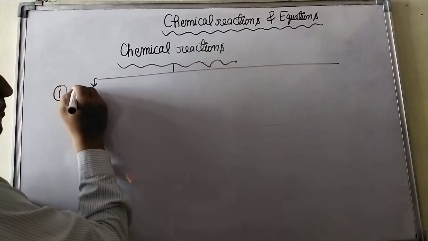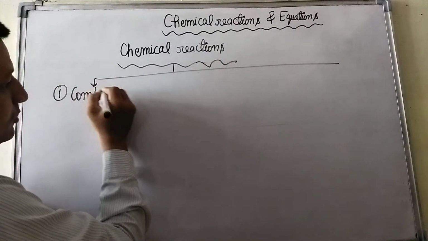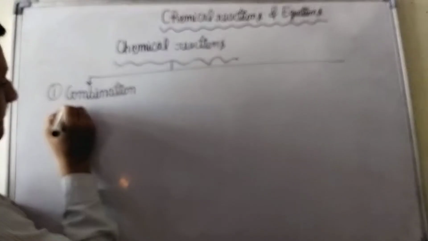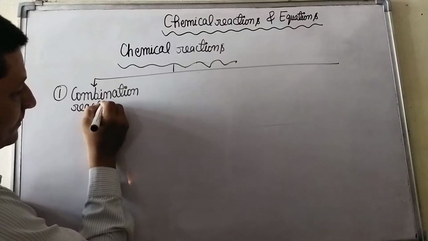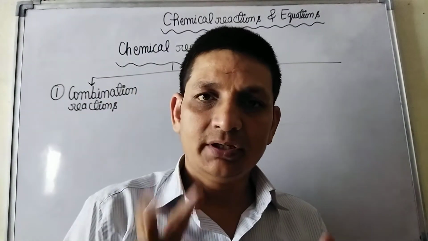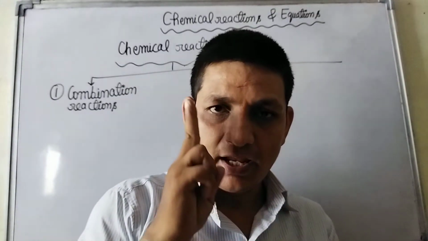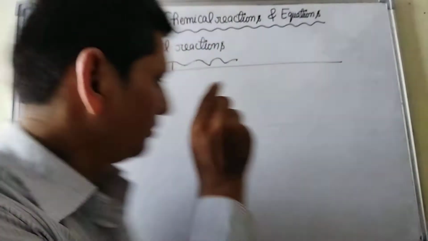Number 1, combination reaction. Those reactions in which 2 or more substances combine and form a single substance are called combination reactions.